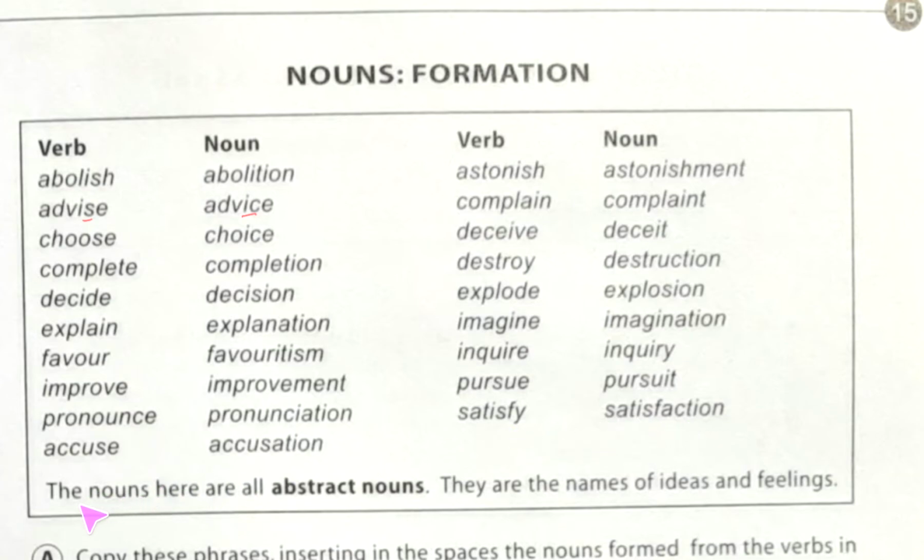Here after this it is written, the nouns here are all abstract nouns. They are the names of ideas and feelings. Already we have uploaded a video about nouns. There you will find there are 5 types of nouns, and among them abstract noun is one. I have discussed it several times. When I discussed Brighter Grammar, there we found nouns, and that time we discussed abstract nouns.